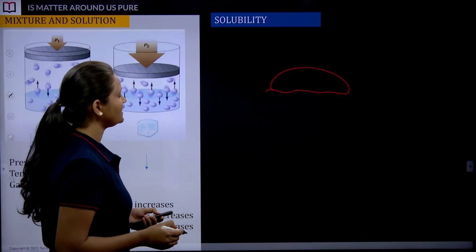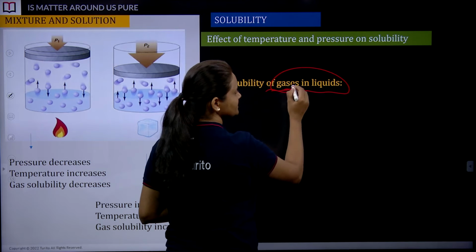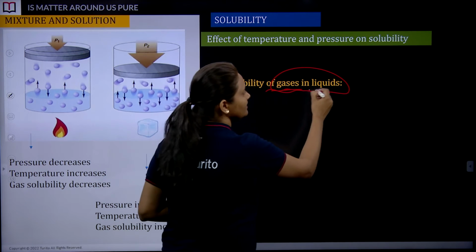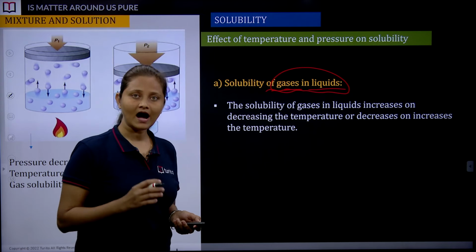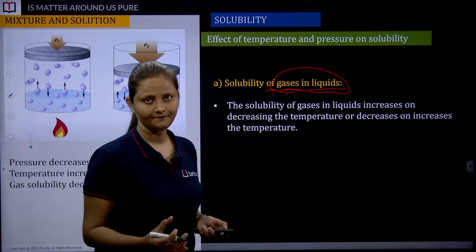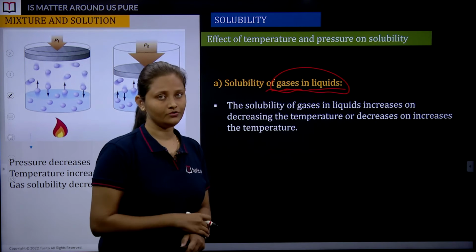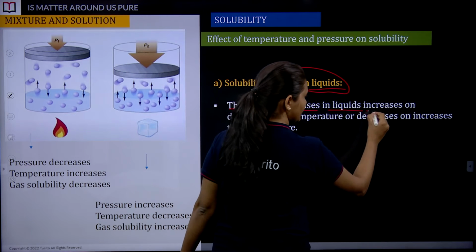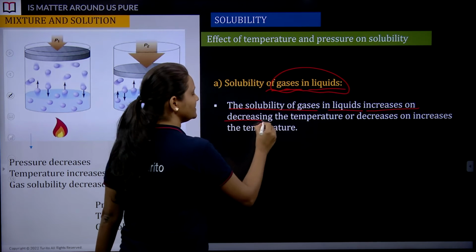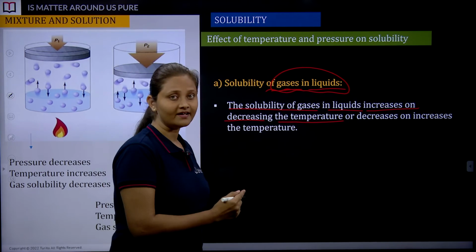Now try to understand, the next combination where gas is the solute and liquid is the solvent, so we are going to understand how solubility gets affected. When we increase the temperature, what is happening with the gas solute? The solubility of gases in liquids increases on decreasing the temperature. So take a pause, read it again.